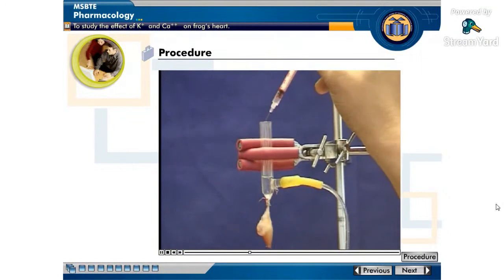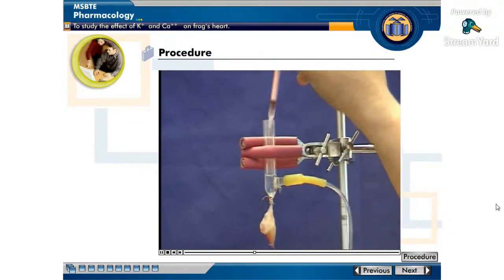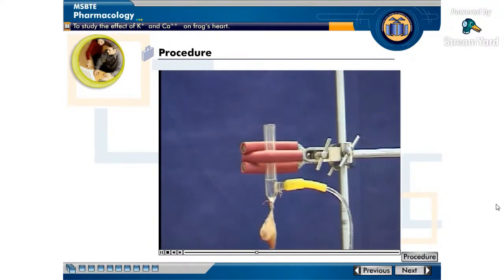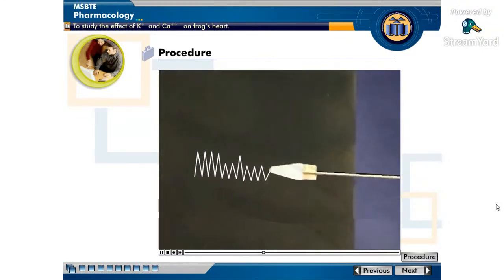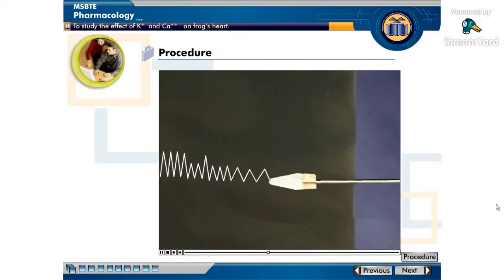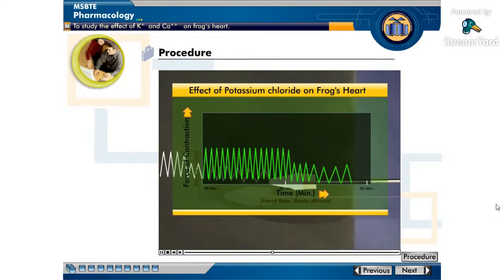Stop the drum, inject 0.1 ml of stock solution of potassium chloride in the cannula, start the drum immediately and record the response of heart on the smoked paper for 1 minute. We can easily see that the rate of contraction, force of contraction, tone, and rhythmicity is decreased.